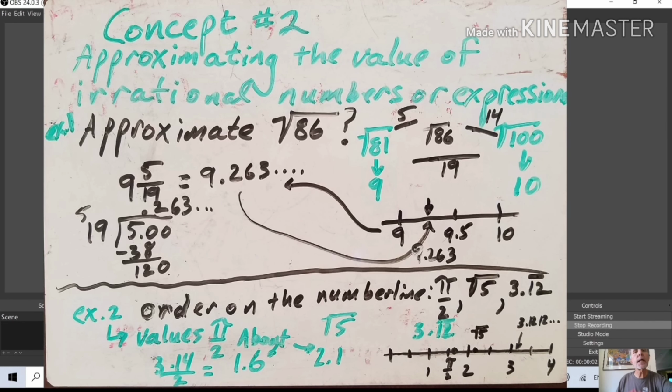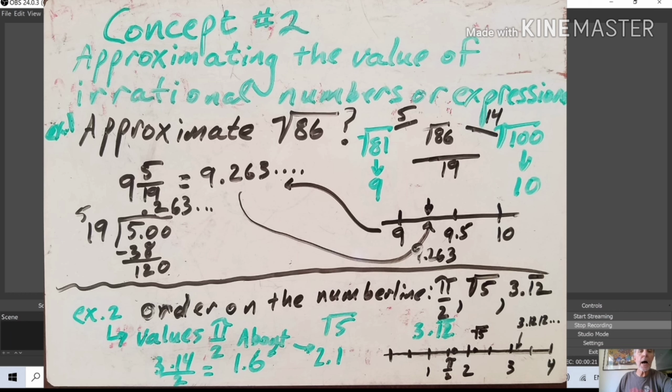Okay, so lesson number 2, concept number 2, again, of Mr. Forster's 2 brief lessons for the week, is about approximating the value of irrational numbers or expressions. Now, all of these on Khan Academy have videos and lessons.